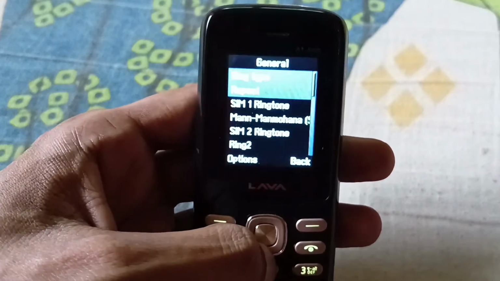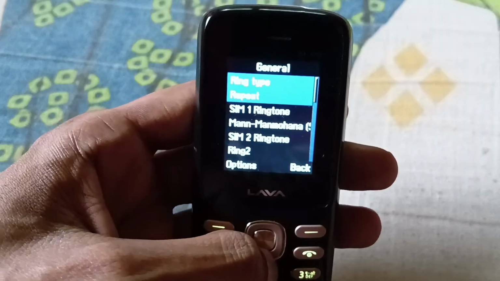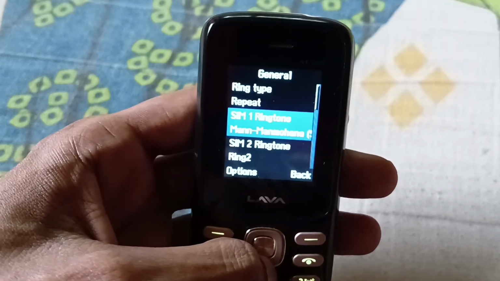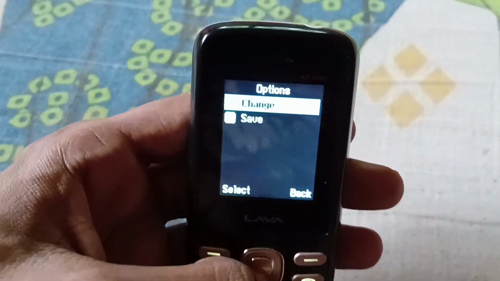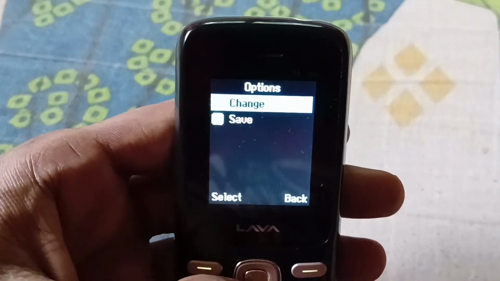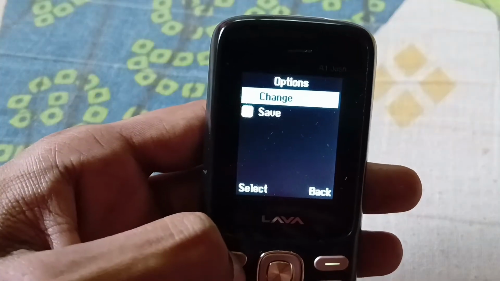and here you will see the sim1 ringtone. Just select the sim1 ringtone, then click option and you will see the change option. Select the change option,